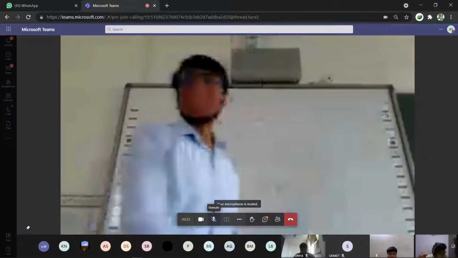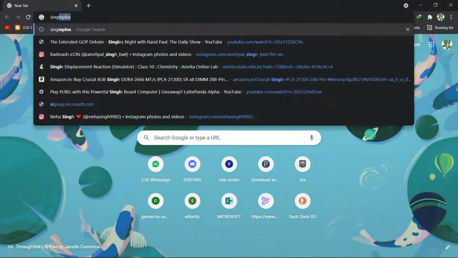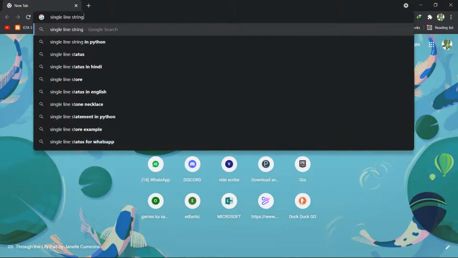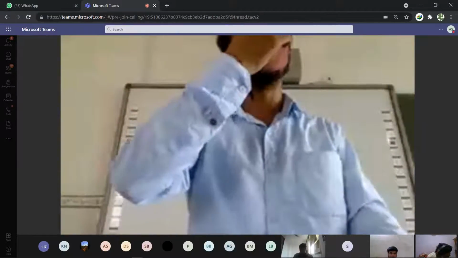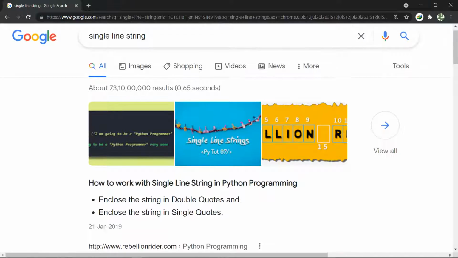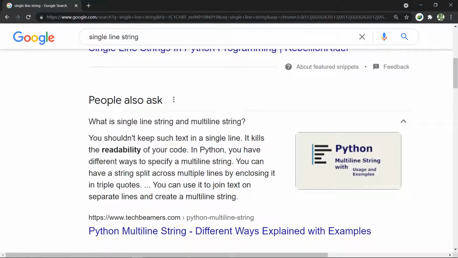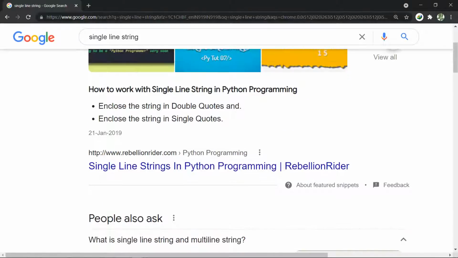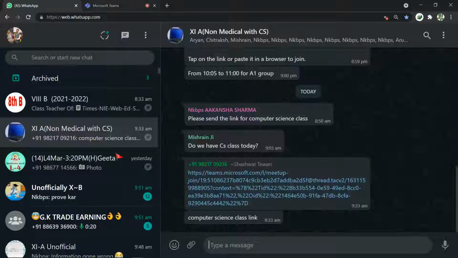Okay. Can you please ask Didi to bring her attention? For a single line string, we put double inverted commas or single inverted commas and then put the text. For multiple line, we put triple at the beginning and triple at the end. Other than a comment, like triple. No, see, if you are assigning that thing to a variable or identifier, it will not be a comment then.